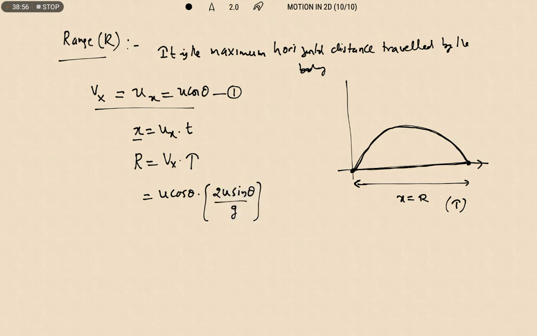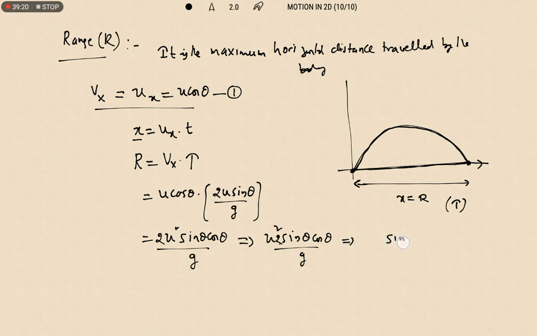Therefore u into u, we write u square, 2u square sin theta cos theta by g. We can rewrite this as u square into 2 sin theta cos theta by g. So 2 sin theta cos theta is equal to sin 2 theta. Therefore R is equal to u square sin 2 theta by g.